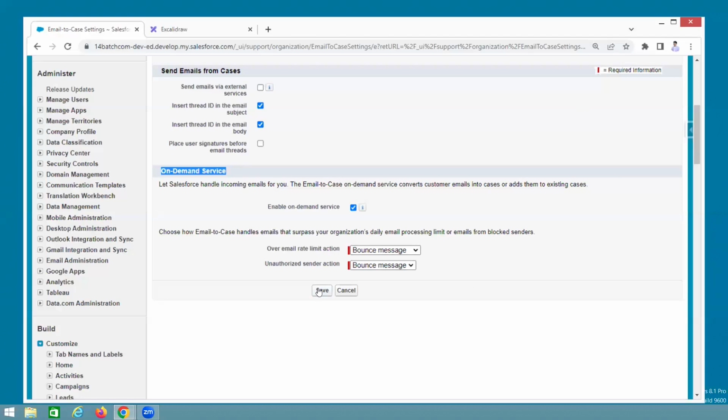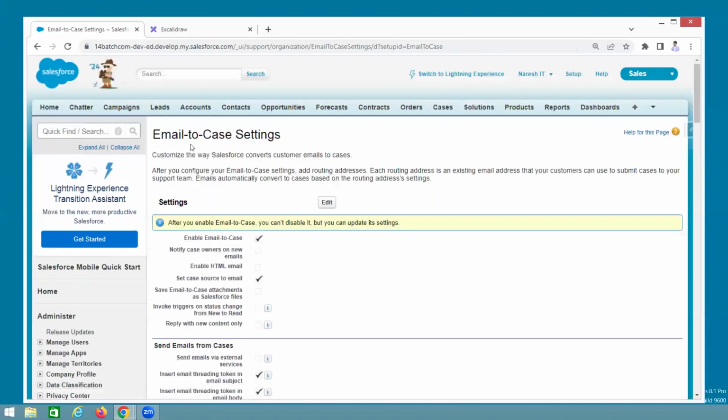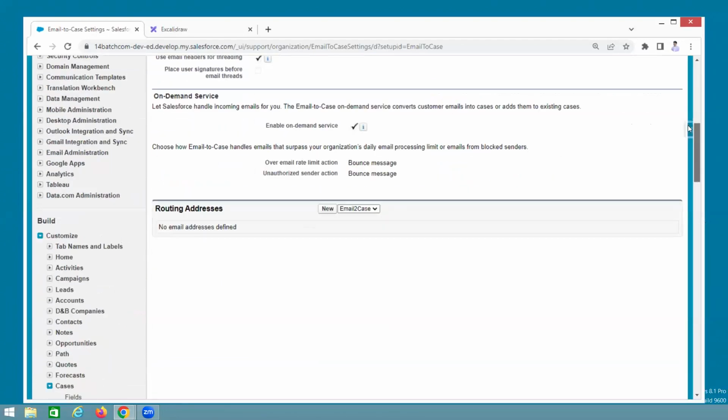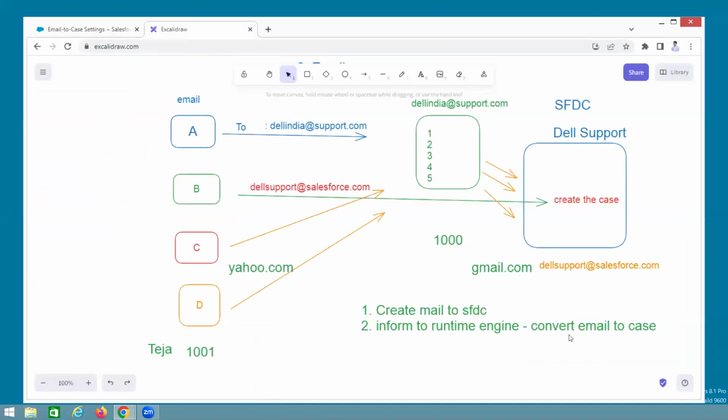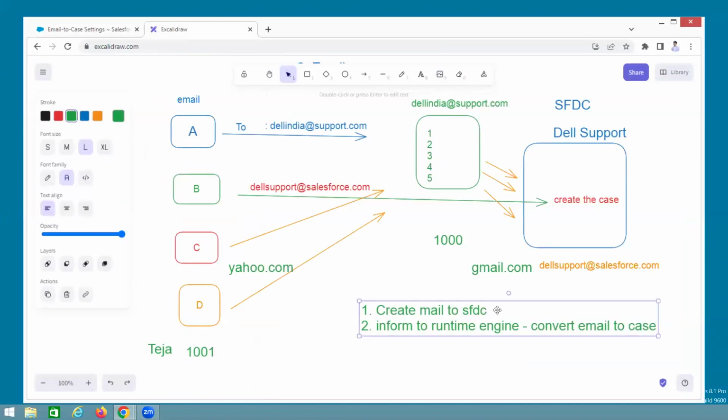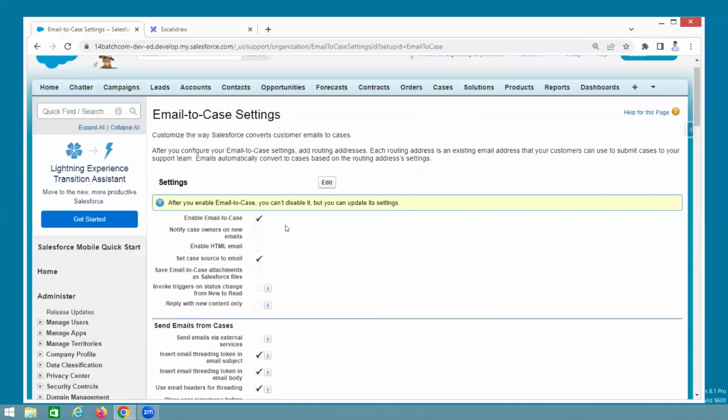Okay. Now save it. See, guys, what is that? Email to Case is enabled. That means we are successfully telling the runtime engine, hey, runtime engine, any email that is coming, you can convert to a case. Any email is coming, what are the two steps? Inform the runtime engine, convert email to case. This is done. Whenever any email is coming to Salesforce, it is converting. We already did that.